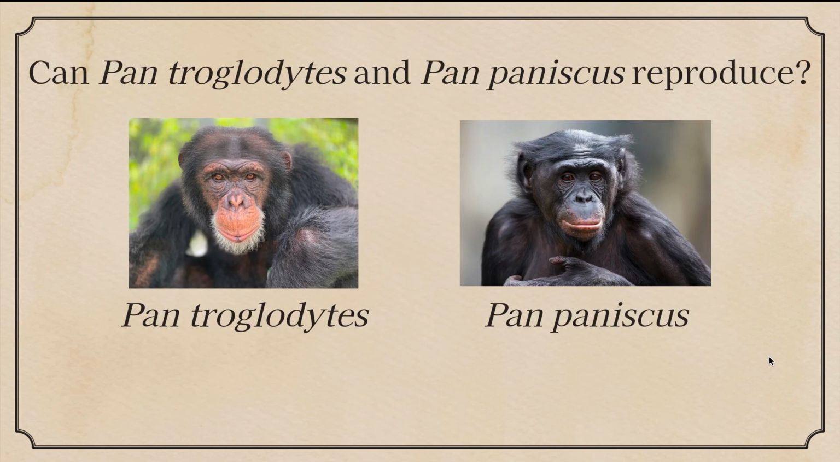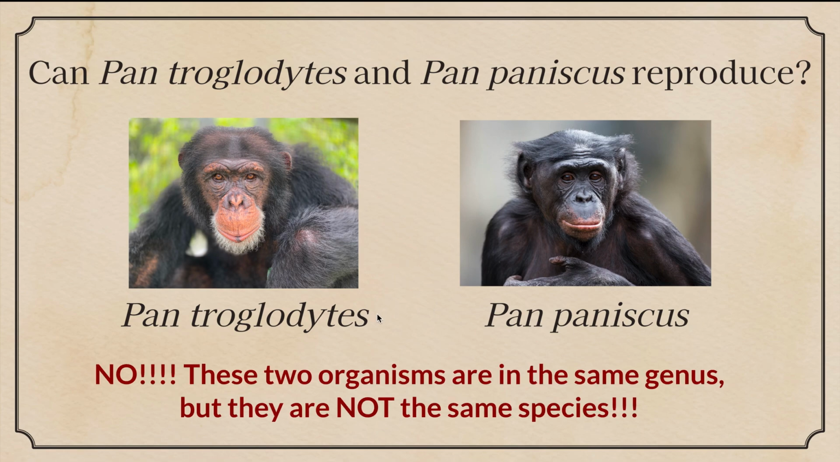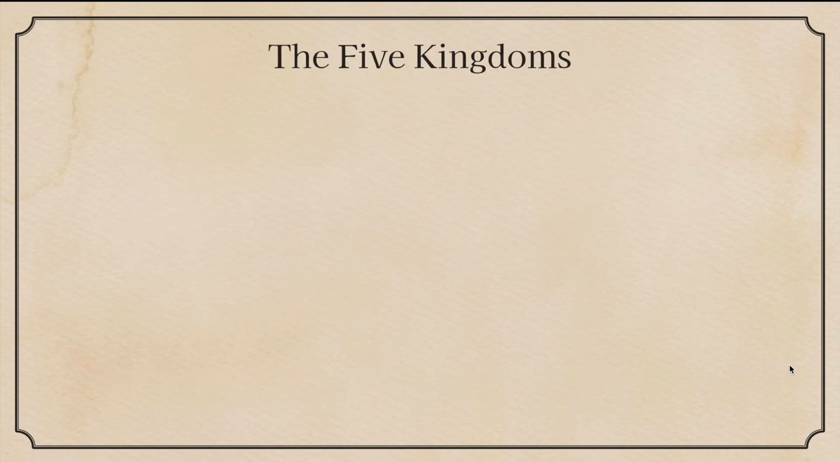Now, can Pan troglodytes and Pan paniscus reproduce? ¿Estos dos organismos pueden reproducir? No. These 2 organisms are in the same genus, el mismo género, pan, but they are not the same species. No son la misma especie. This one is troglodytes, and this one is paniscus.